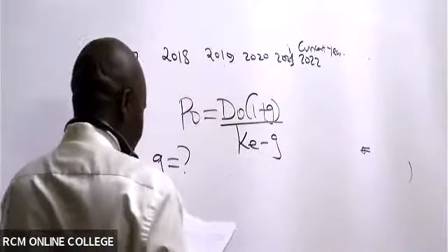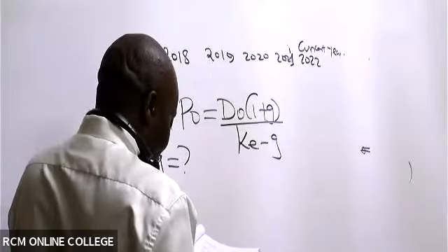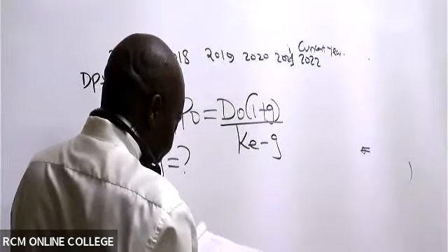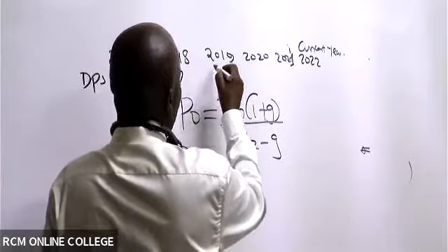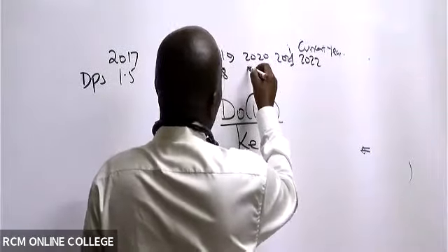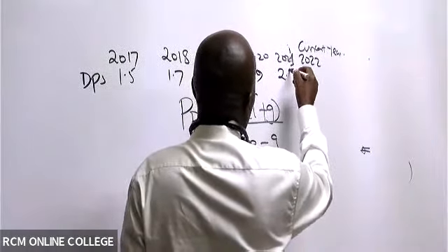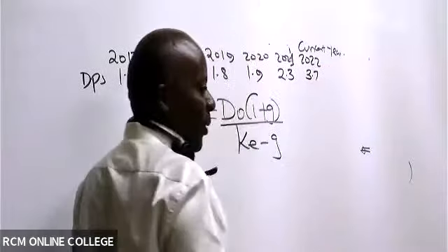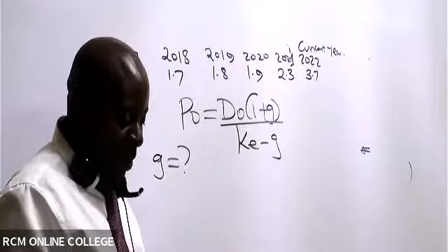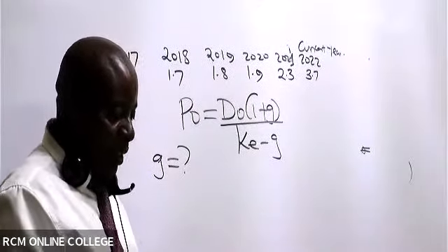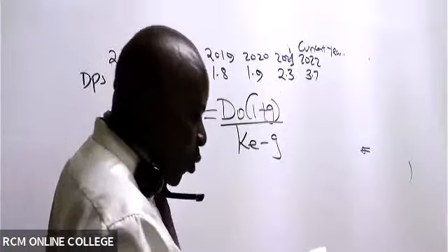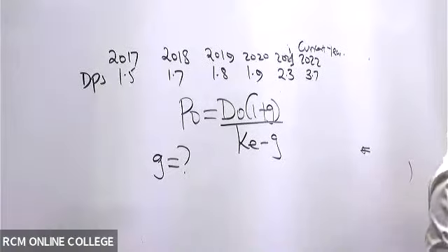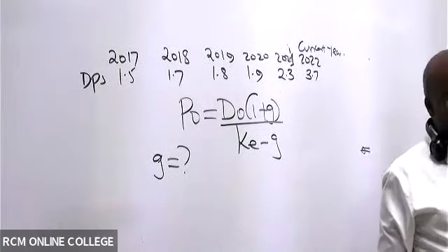So 2017, what figure do we have there? 1.5 as DPS, isn't it? 1.5, and then next 1.7, next 2.3, and lastly 3.7. Are you able to see where they are talking about current dividends? We have number 2, the past 5 years dividends. So they have given us here the current dividend.